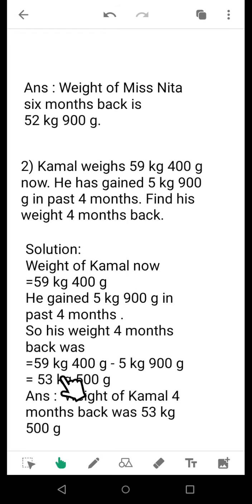Then I will get 53 kg 500 gram. Pardon, I made a mistake while saying this. His weight was 53 kg 500 gram 4 months back. So in the final answer I will write weight of Kamal 4 months back was 53 kg 500 gram.